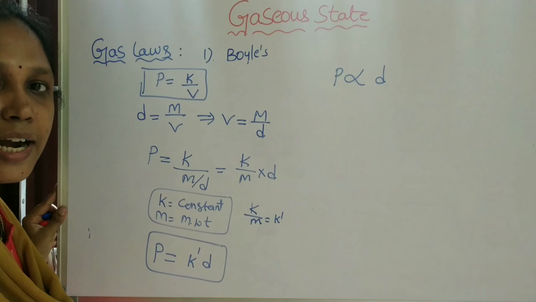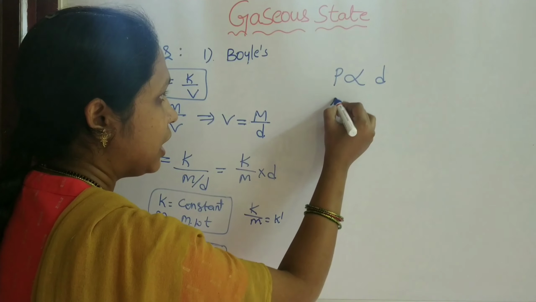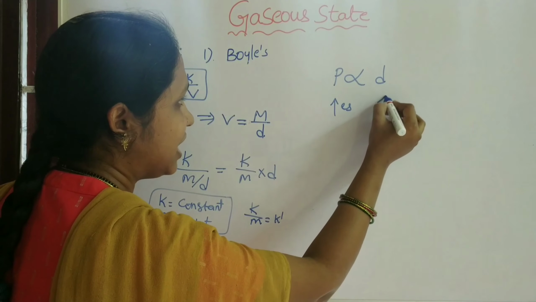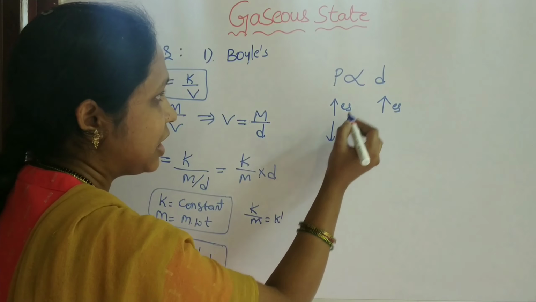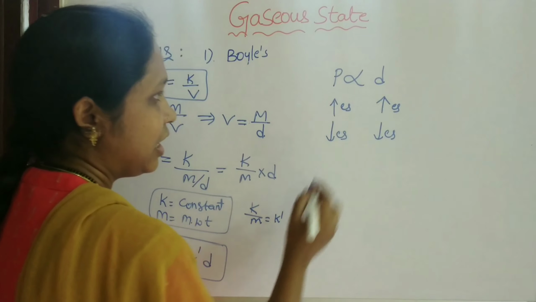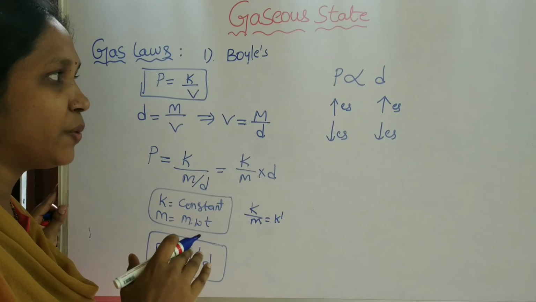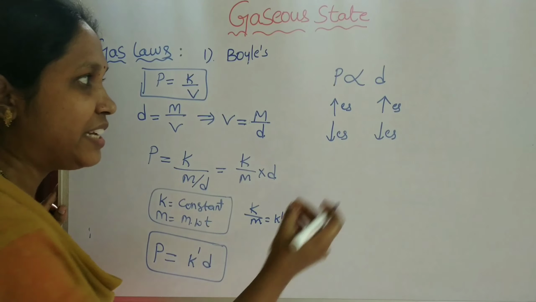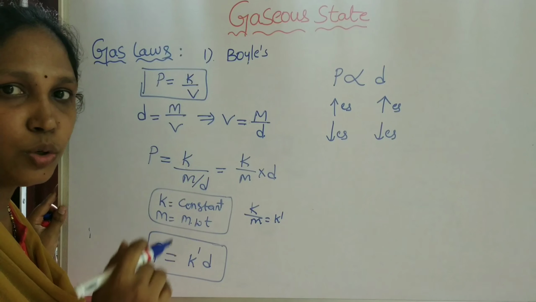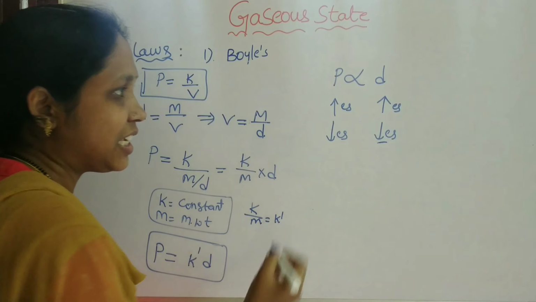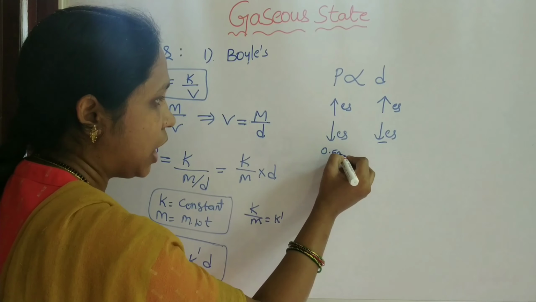Pressure of the gas is directly related to density of the gas. If the pressure increases, the density increases. If the pressure decreases, the density decreases. Take an example. At sea level, what happens at the surface? Pressure is high, so the density of the gas is high. At higher altitudes, the density of gases decreases, so the pressure is 0.5 atmosphere.